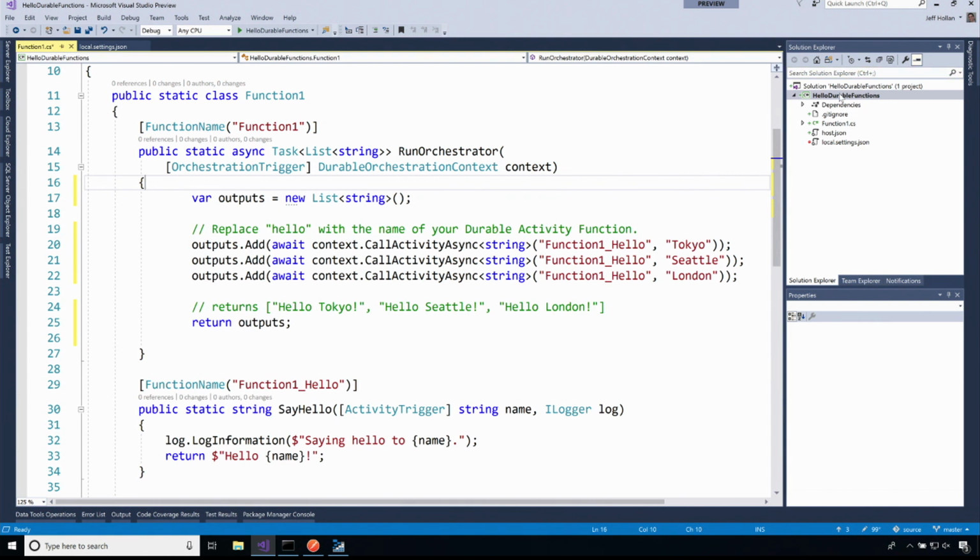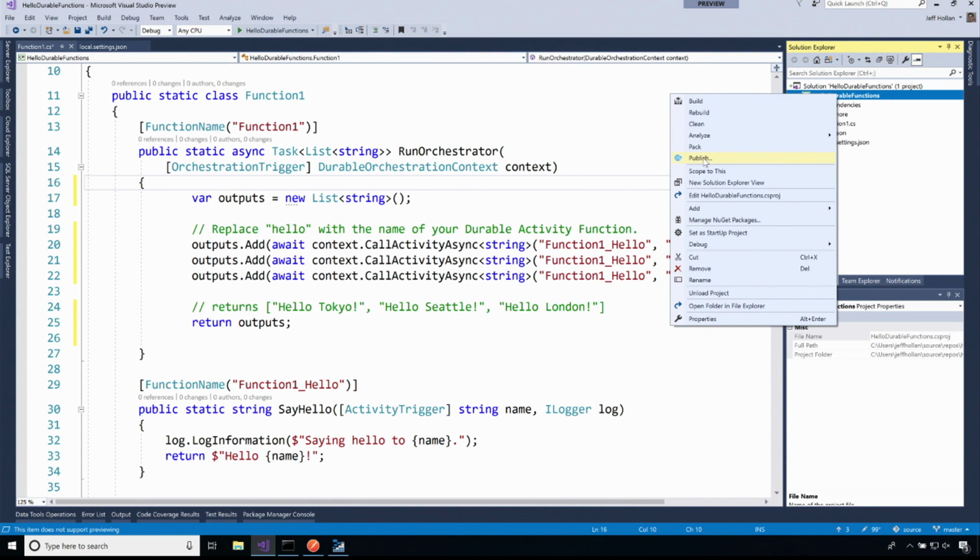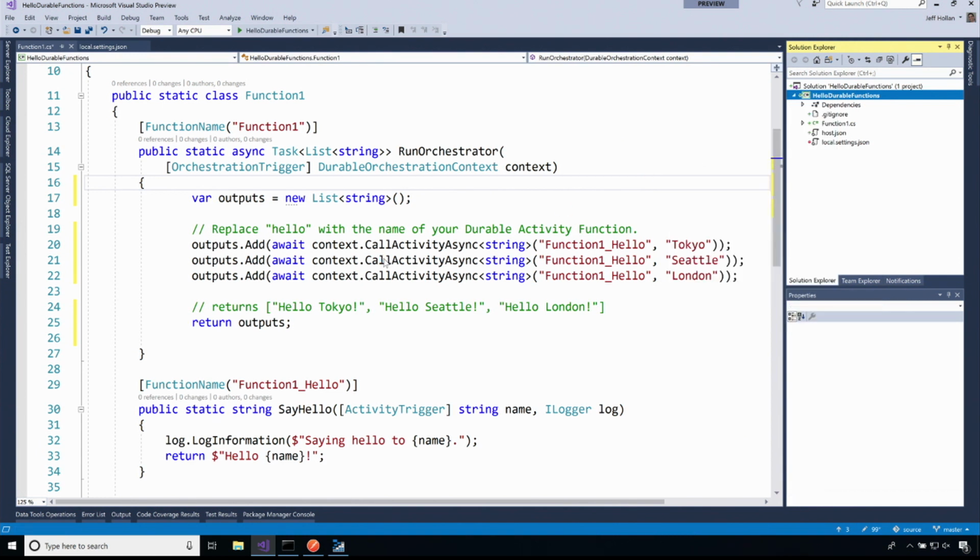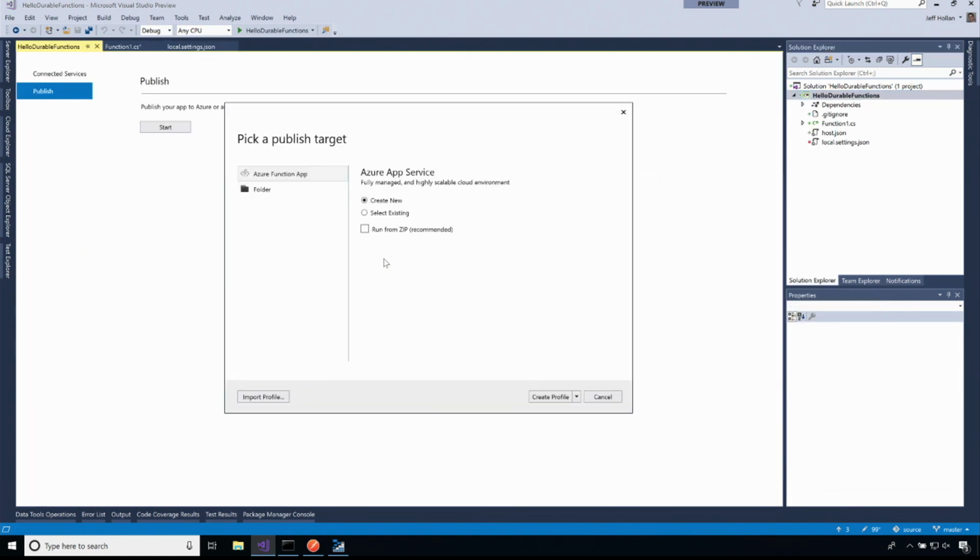The last thing I'll show you, once this is working how I want it to locally, I can just simply come in here and publish it to the cloud. And once I publish this as an Azure function, now I could call this orchestrated at any time, and this will be able to run and scale completely serverlessly, either in a new or an existing app.